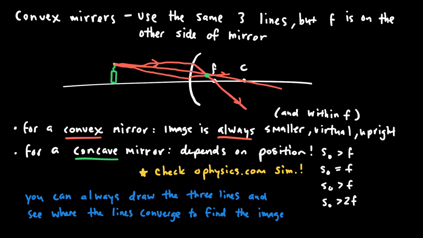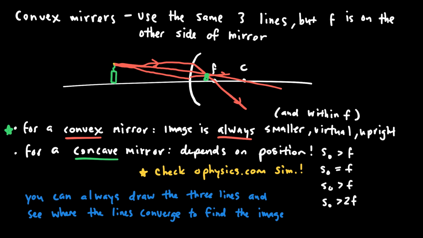The first bullet point that I have below says that for a convex mirror, the image is always smaller, it's always virtual, and it's always upright. And that seems to be fairly consistent even with my pretty quick ray diagram. And the image is always within the focal point, which is consistent with my ray diagram. So again, I draw the three rays, and I'm able to figure out where the image is. And I'm able to use words like smaller, bigger, virtual, upright, inverted, and talk about its location.